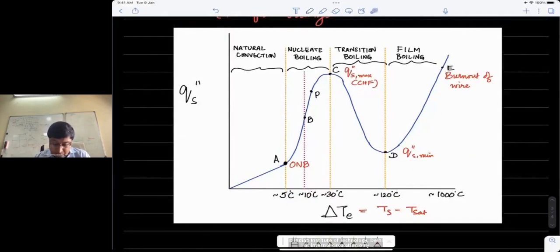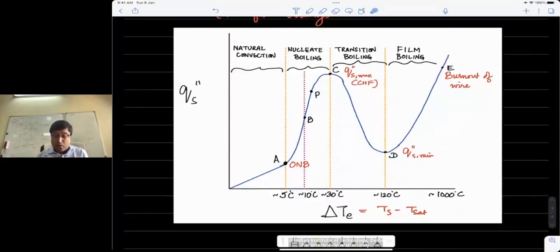So first thing is, as I said, natural convection boiling is just heating of water. So we are starting somewhere here, which is zero, which, of course, I cannot draw on a log scale, but you can imagine that we are slightly above saturation temperature. We start from there, and water starts getting heated up until you get to point A. So up to about 5 degrees Celsius in excess temperature, or delta T, we get natural convection mode of heat transfer from the surface to the water,